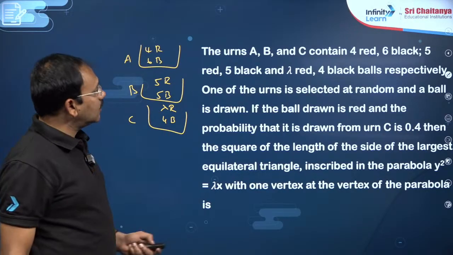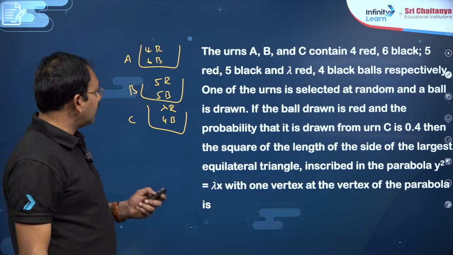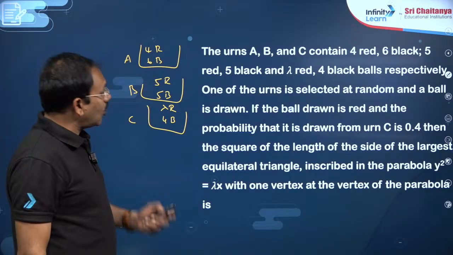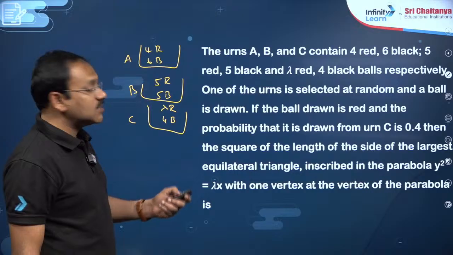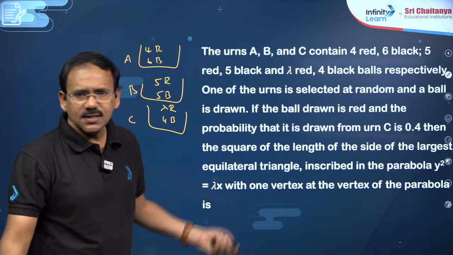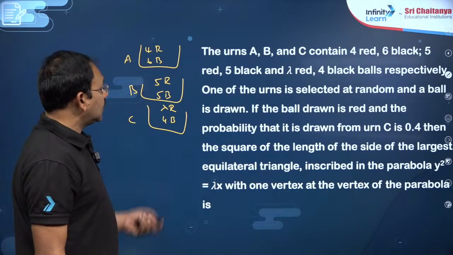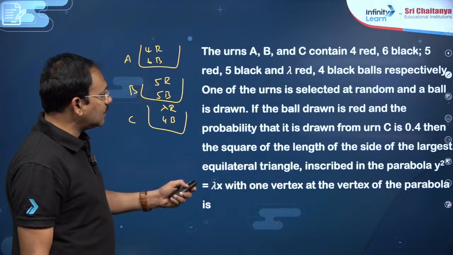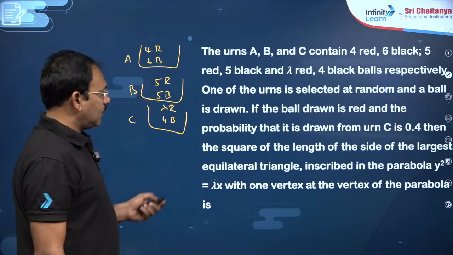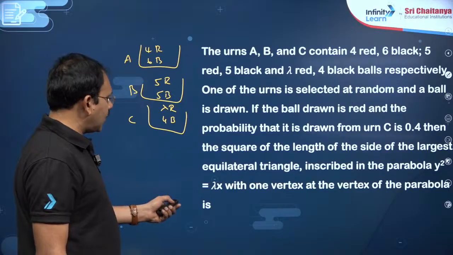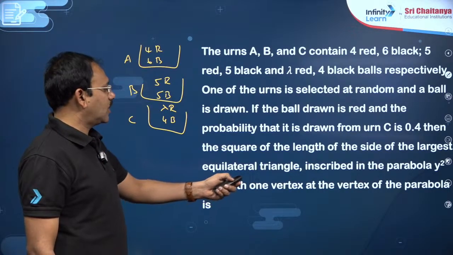Now, one of the urns is selected at random and a ball is drawn. If the ball drawn is red and the probability that it is drawn from urn C is 0.4, so this is obviously Bayes theorem. Then the square of the length of the side of the largest equilateral triangle inscribed in the parabola y square is equal to lambda x with the vertex at the vertex of the parabola.